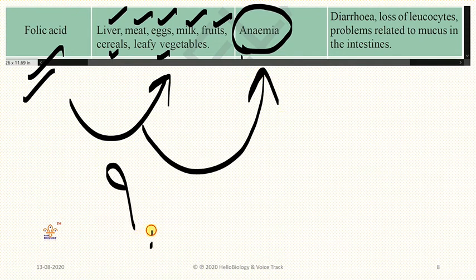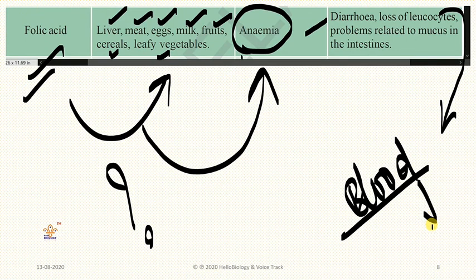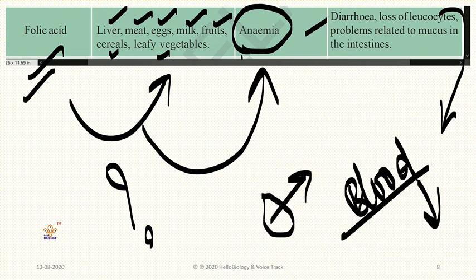And how to identify whether you have got that anemia? First, loose motions, diarrhea is a common thing. Then lack of leukocytes. These are the cells present in our blood, so the leukocyte count will be less. When you go to hospital, you give a few drops of blood for testing, and in the test the leukocyte count will be very low. Also there is a problem related to mucus in the intestine.